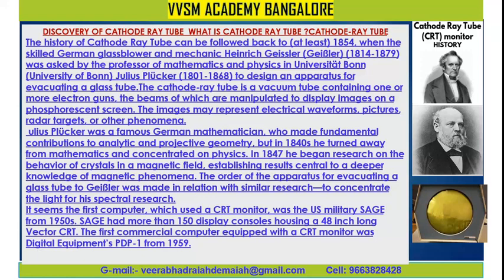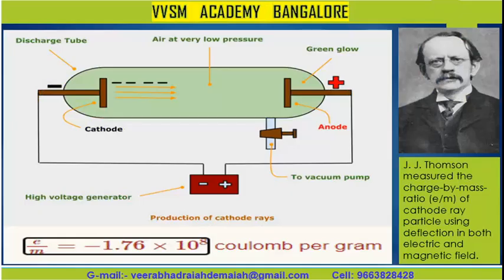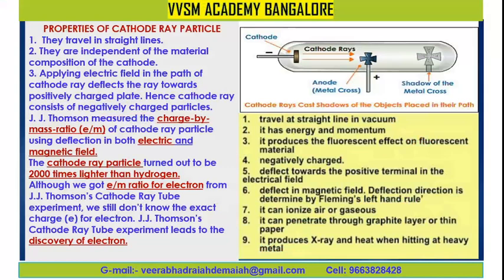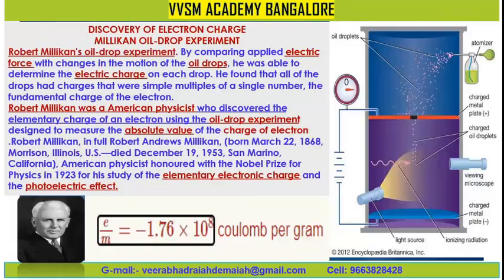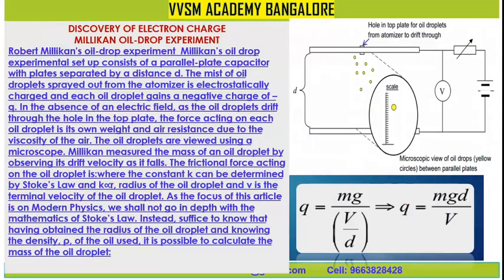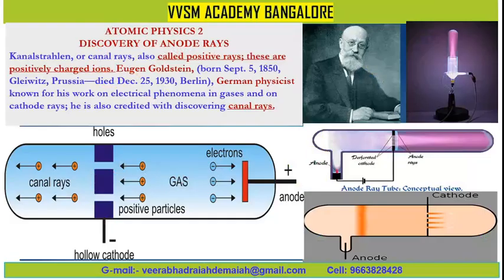So, discovery of the cathode ray tube, discovery of the electron, discharge tube, properties of cathode rays, discovery of electron charge, and the Millikan oil drop experiment we have discussed, and the charge of the electron by the oil drop experiment. Now, coming to atomic physics 2, discovery of anode rays.